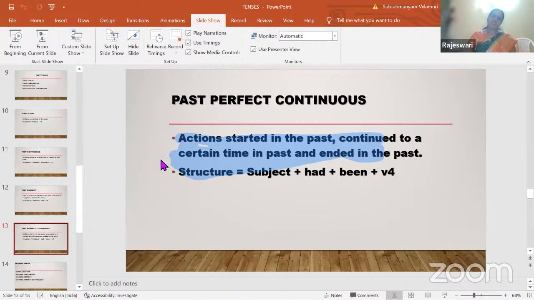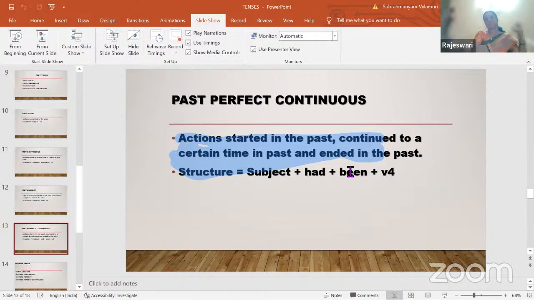The last one is past perfect continuous. Here also there are two actions: the action started somewhere in the past, it continued for a certain time in the past, and it also ended in the past. It will not continue anywhere. I'll tell you a best example, Sachin Tendulkar. We all know about him very well, that's the reason I'm using his name. Sachin Tendulkar started his career somewhere in the 90s. He continued to a certain period till the 20s and he stopped his career there as a cricketer. Maybe he's continuing with other things. So that is said to be past perfect continuous.